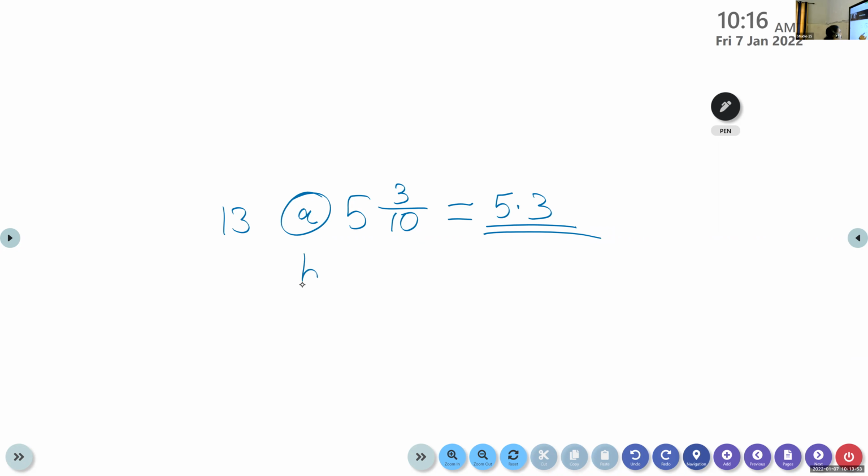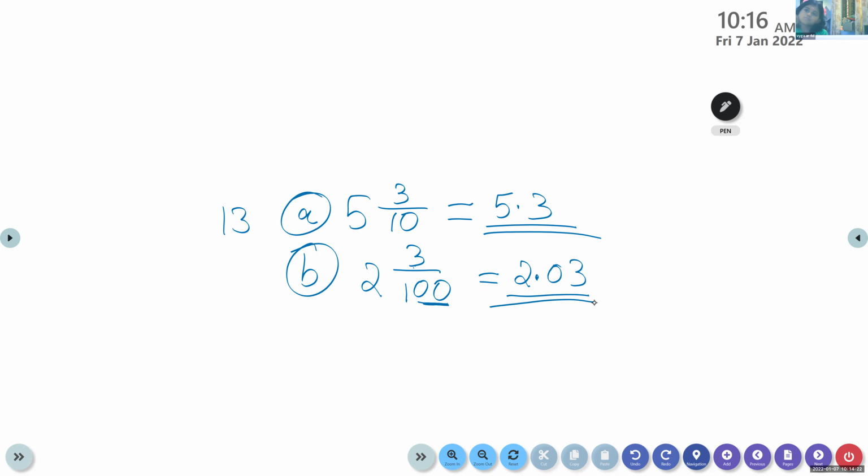We will do question number B also, then we will wind up. 2 and 3 by 100. 2.03. Very good. See children, here we have two places. Here we have only one. So we have to place a 0 in front. So 2.03. Very good.